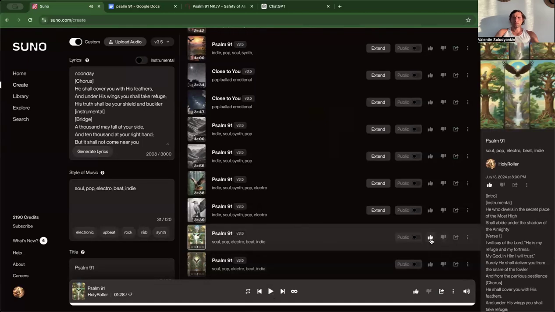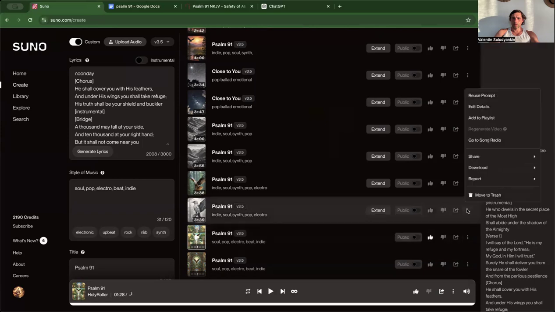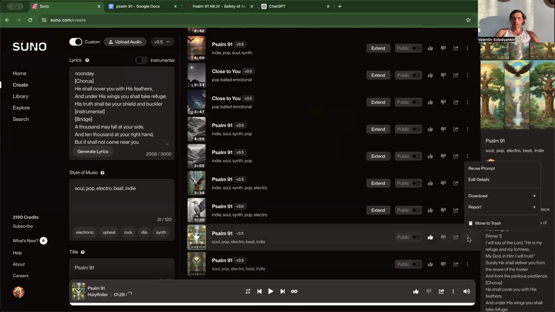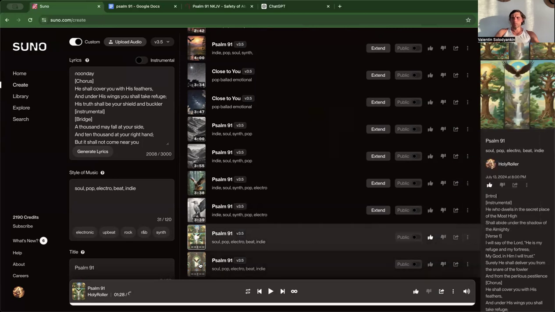Yeah, that's kind of cool. I might listen to that, so I'll just put that in my, looks like it's downloading. When it's done downloading, I would put it in my playlist. You can make it public so people on Suno can listen to it, but when it's done downloading, you would add it to your playlist right here. So there, you just play around with it until you find something you like.